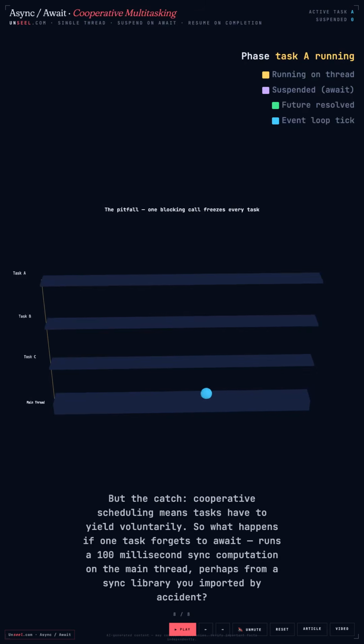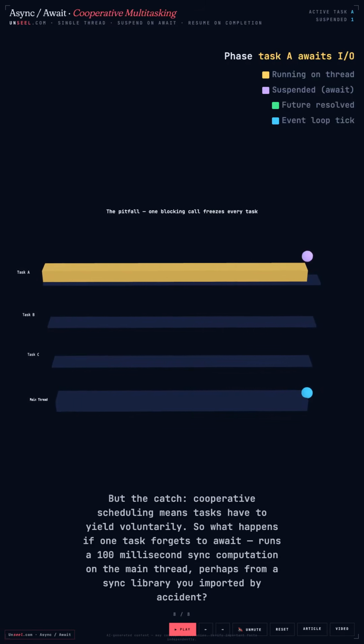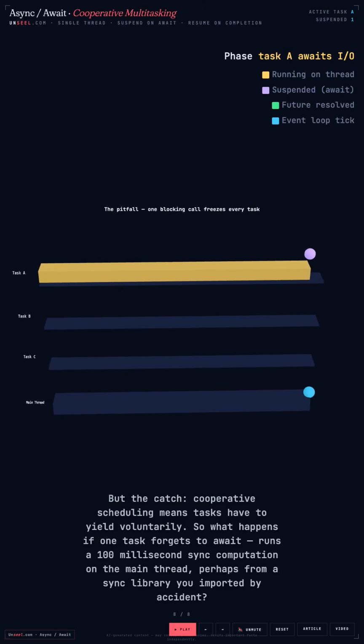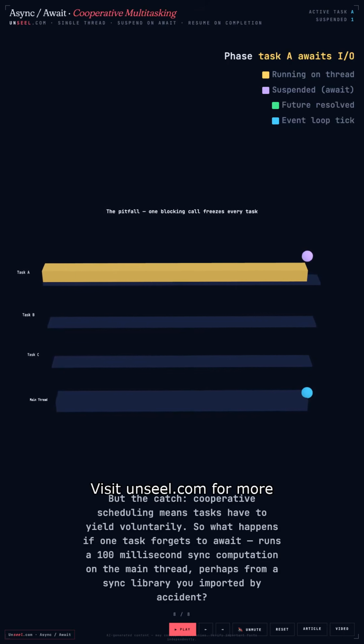But the catch: cooperative scheduling means tasks have to yield voluntarily. So what happens if one task forgets to await, runs a 100 millisecond sync computation on the main thread, perhaps from a sync library you imported by accident?